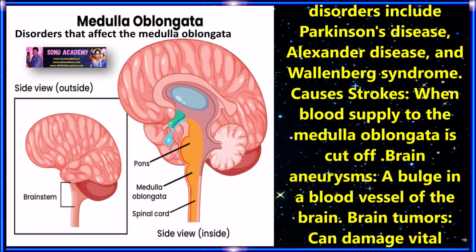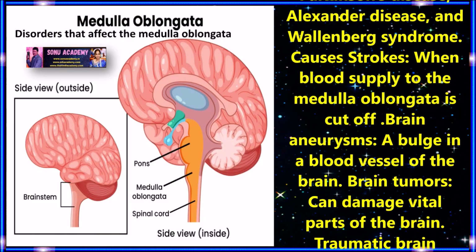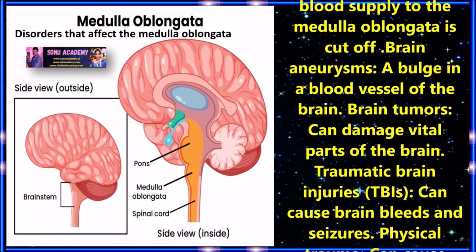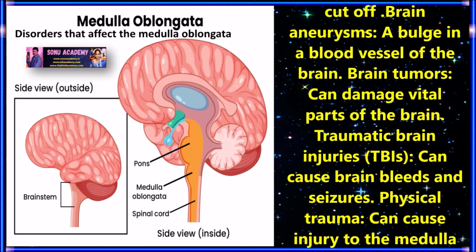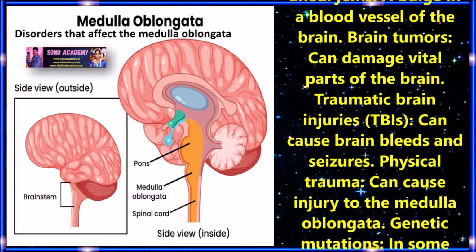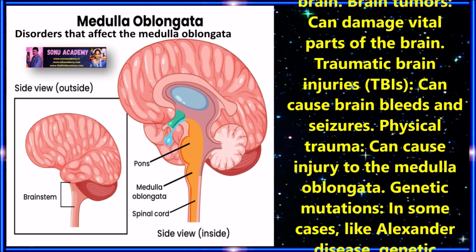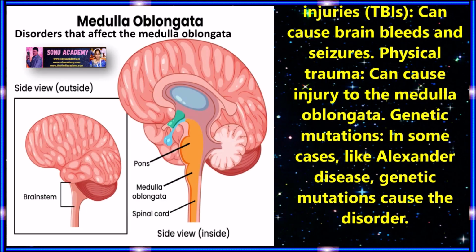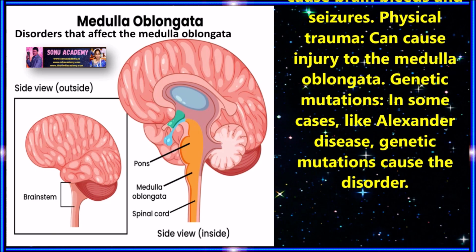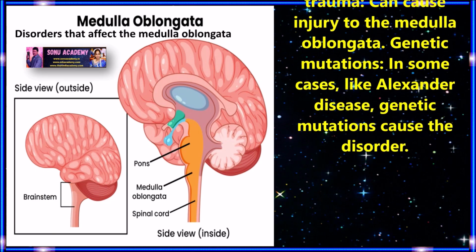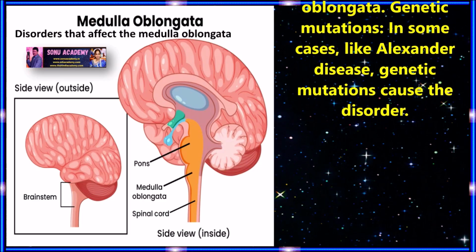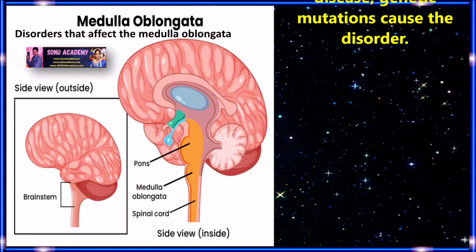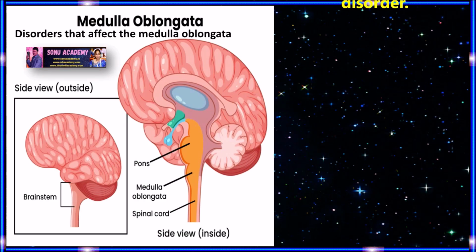which means the blood supply to the medulla oblongata is cut off, and brain aneurysms, a disorder caused by a block in a blood vessel of the brain. A brain tumor can damage a vital part of your brain, and traumatic brain injuries can cause brain bleeding and seizures. Physical trauma can cause injury to the medulla oblongata. Genetic mutations in some cases, like Alexander disease, cause these disorders.